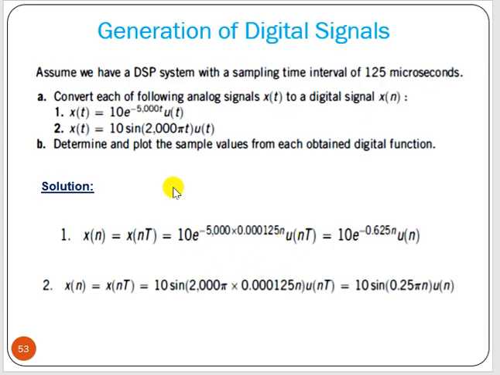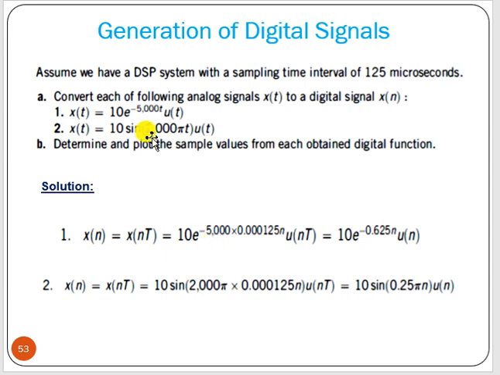Okay. So generation of digital signals. Say we can convert this signal into digital: x of t equal to 10 e to the power minus 5000 t u of t. Now consider a DSP system where the sampling time interval is 125 microseconds.